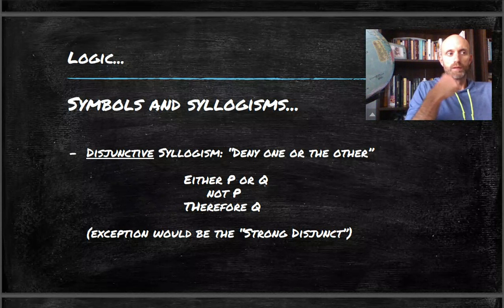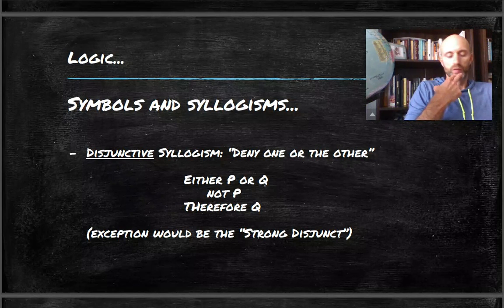But again, don't take my word for that. Look at that yourself. See how he words that there. But just to be on the safe side, always deny. If you're making a disjunctive syllogism, always deny either the first or the second. Either deny P or deny Q. That way, even if someone tries to argue with you that it's not a strong disjunct, you don't have to worry about that objection because you're just going to deny anyway. You're not going to take for granted that if you affirm, it entails the falsity of the other. If you always make a habit of denying, you're not going to break the formal rule, so long as you do it in the right way. You just deny.